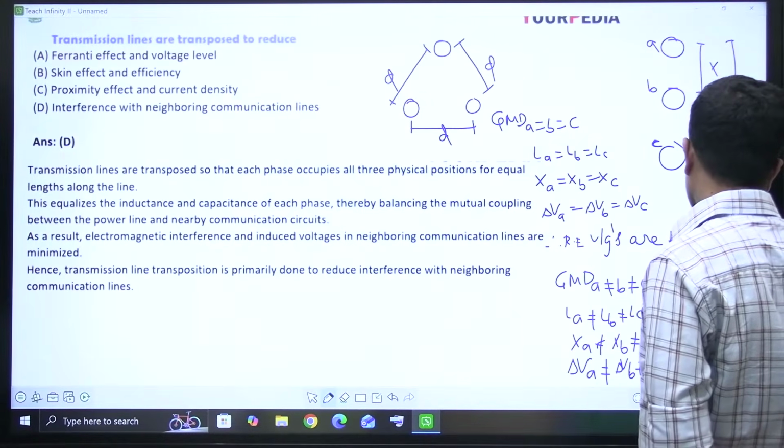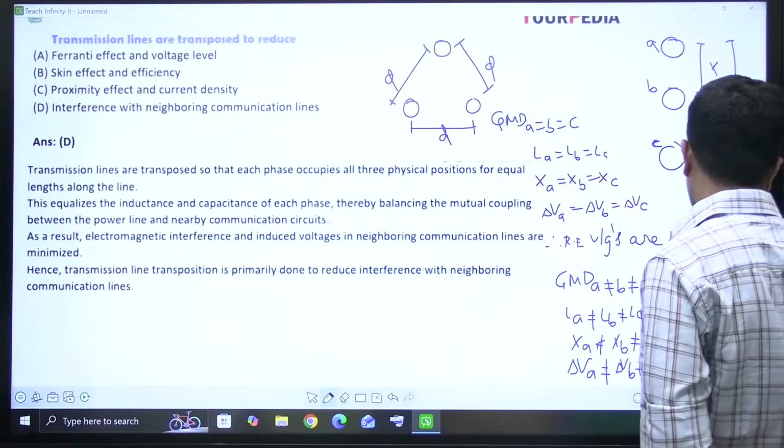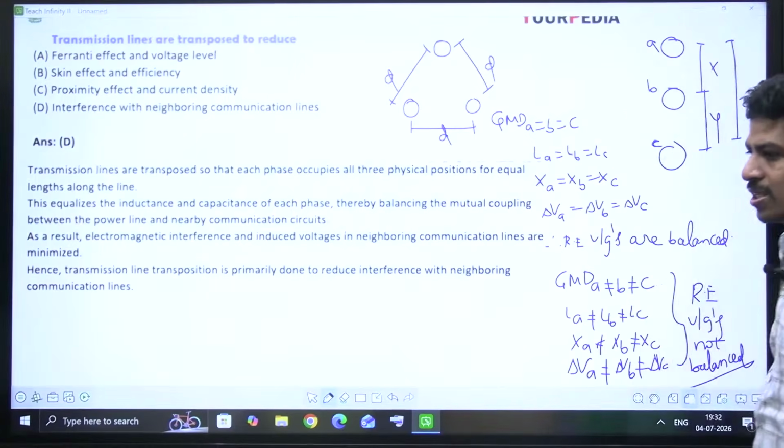If receiving end voltages are not balanced, then the system is unbalanced.